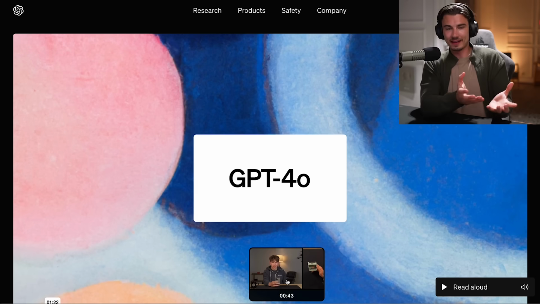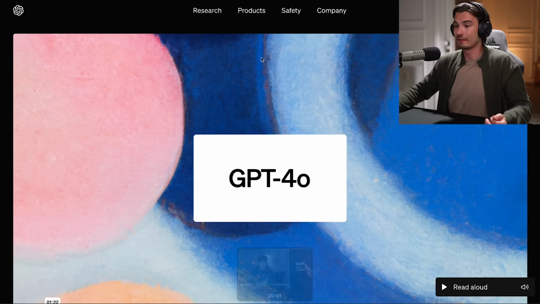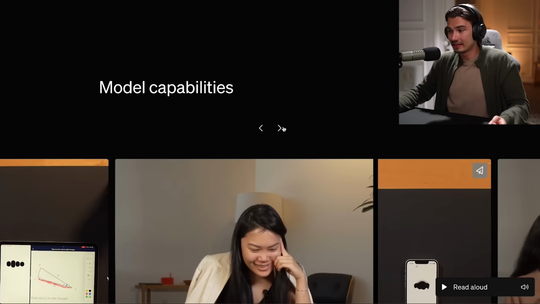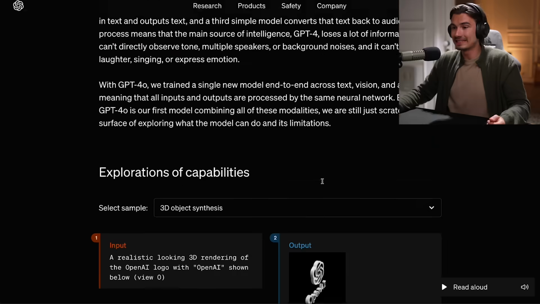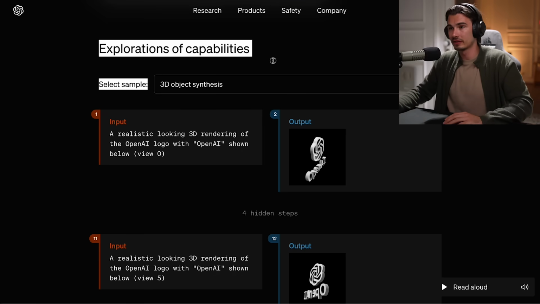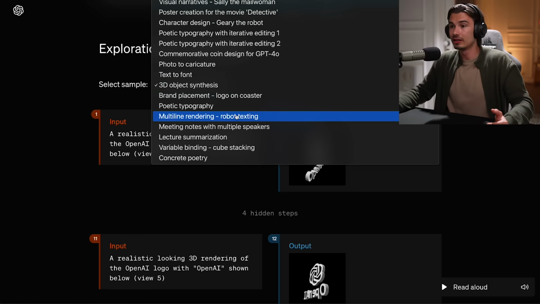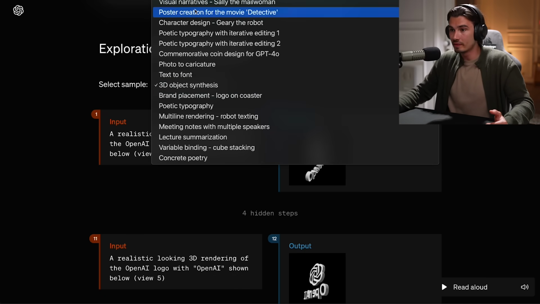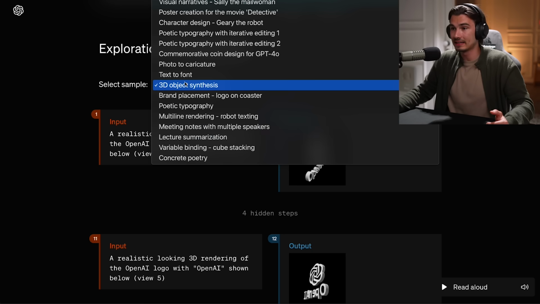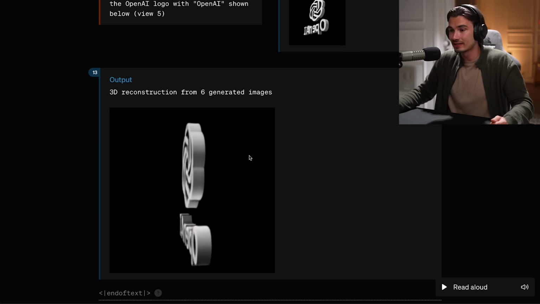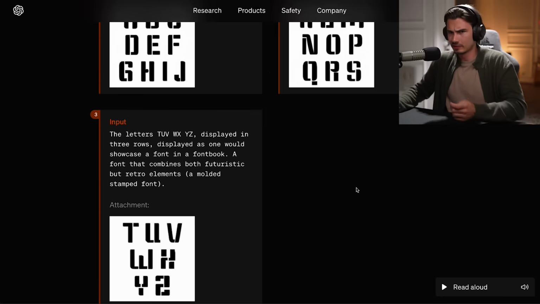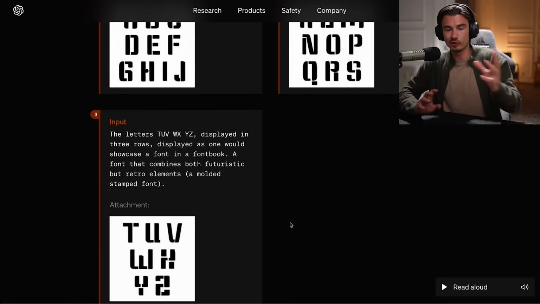But look, the base facts that I covered here just scratch the surface. There's more. As I mentioned, they uploaded a dozen videos with various use cases, and you can actually go to this part of their blog post, which I'll link below, where you can look at all these different improvements. I mean, some of these are super unexpected, like 3D object synthesis. Look at that, the model can do that now. Also, the model can create fonts, which means they also solve text. There's so much more. I will turn all this and everything that the community and the internet brings up into a separate video on use cases of this brand new model.